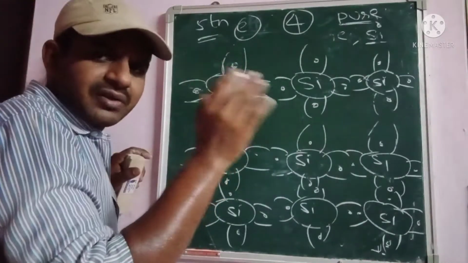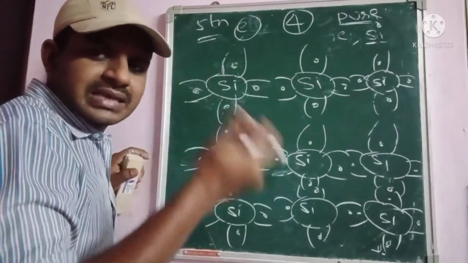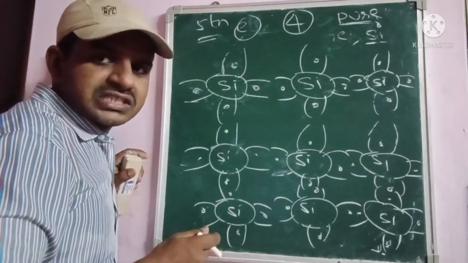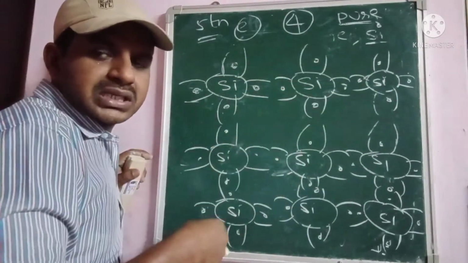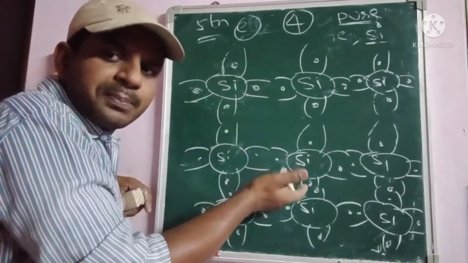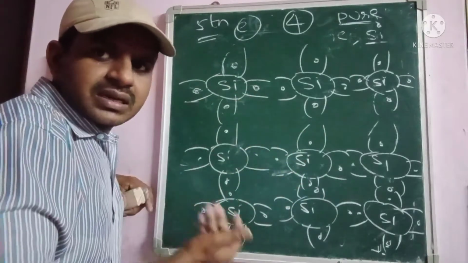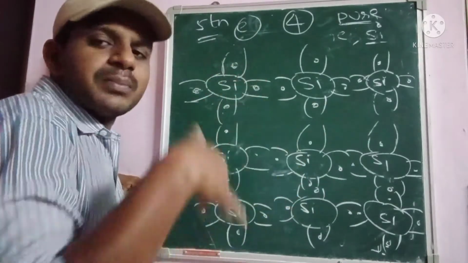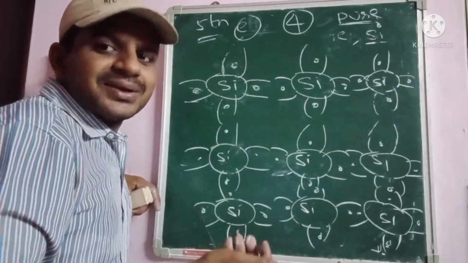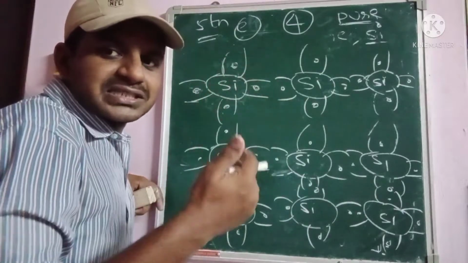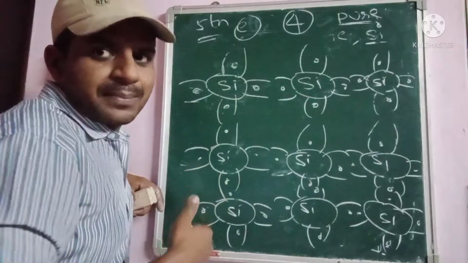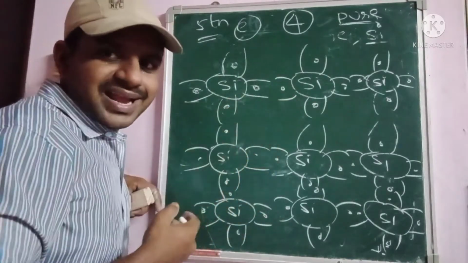See, either valence electrons or holes, we can justify it according to this bonding representation. We can simply say what the majority carriers in n-type material are, what the minority carriers in n-type material are, what the majority carriers in p-type material are, and what the minority carriers in p-type material are. All those we have to justify according to this bonding diagram, okay.